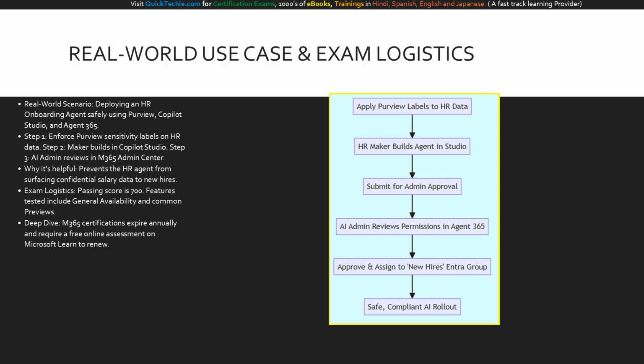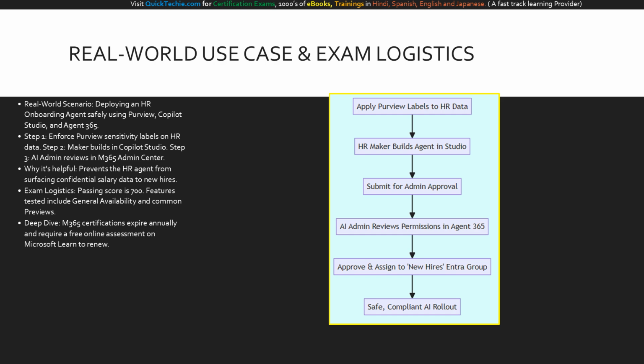You, acting as the AI administrator, go to the Agent 365 registry in the M365 Admin Center, review the requested Microsoft Graph permissions, and approve it. You then assign it specifically to the new hires Entra security group. This end-to-end scenario proves you understand security, development, and deployment.